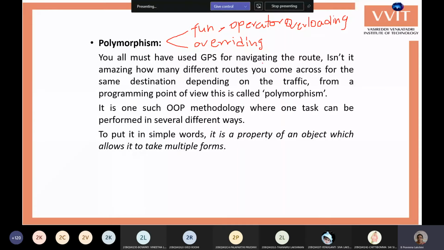Overloading is adding more load, that is, more tasks or more work assigned to the same person. Overriding is where you are hiding the existing one and projecting another one with an equal figure or equal projection.